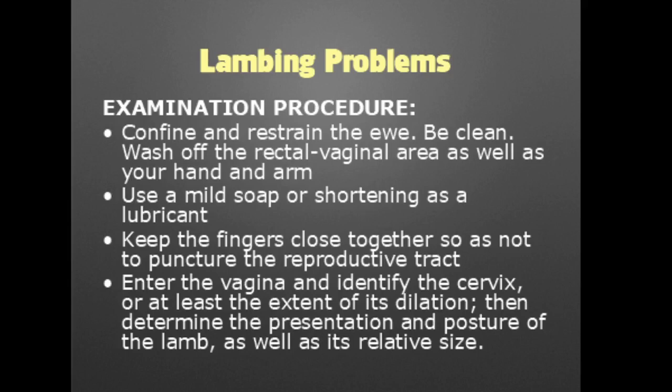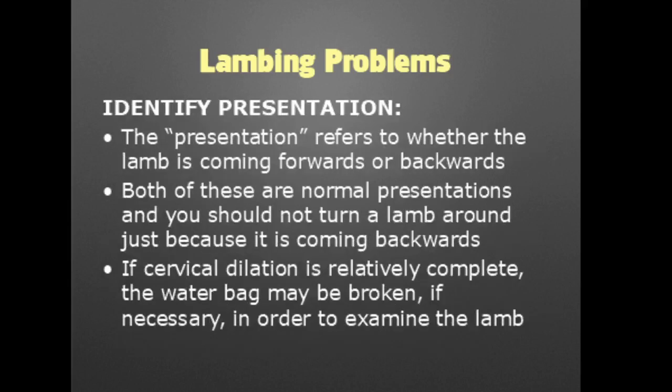Our hand enters the vagina and identifies the cervix, or at least the extent of its dilation. Then we determine the presentation and posture of the lamb as well as its relative size. The presentation refers to whether the lamb is coming forwards or backwards. Both of these are normal presentations, and you should not turn the lamb around just because it is coming backwards.